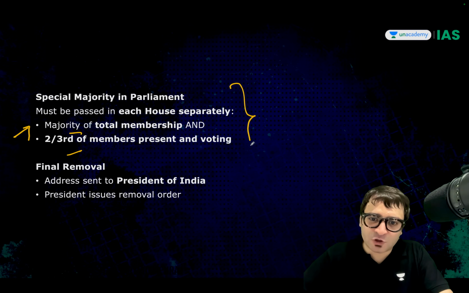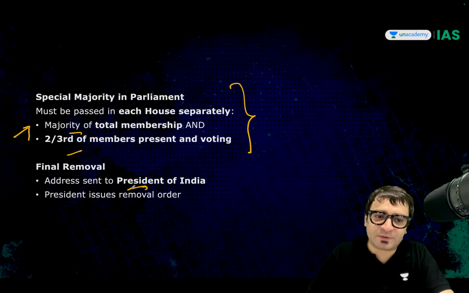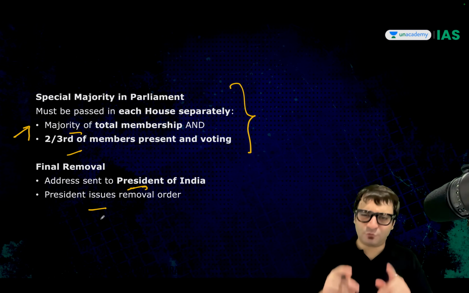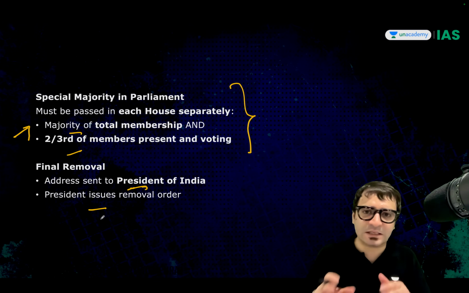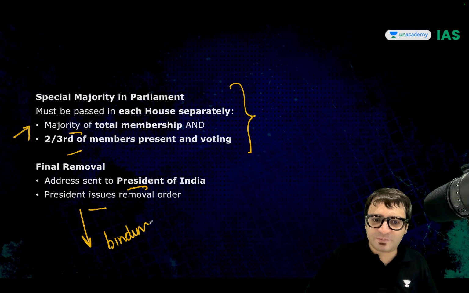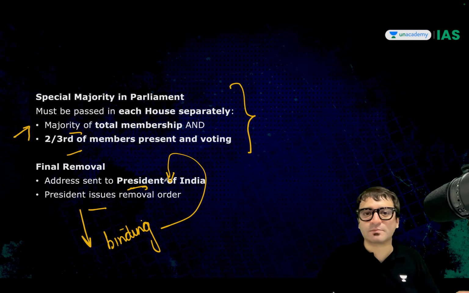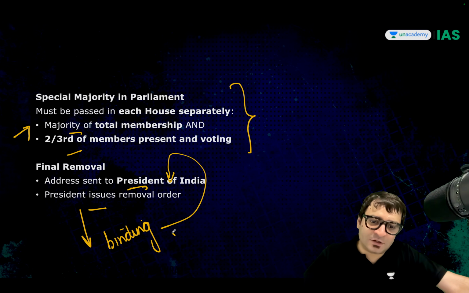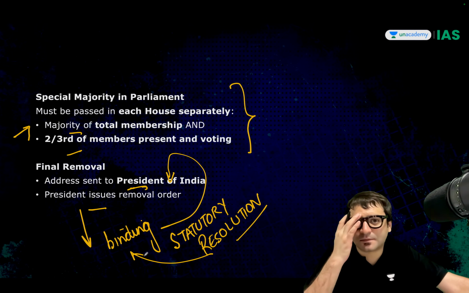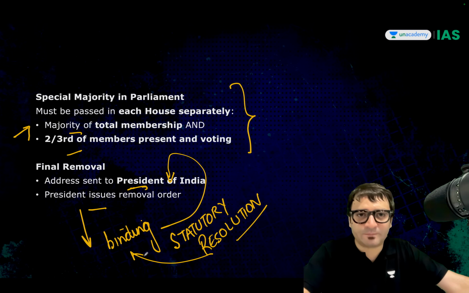And if they vote by the required majority, then the final address will be sent to the President. The President will issue the removal order. Now listen to me very carefully. Two things, and you tell me the answer. If you can tell me the answer, that means you're sorted in this topic. When this address is sent to the President, it becomes binding on the President to accept this motion. Why? Because after voting, it does not remain a motion. It becomes a statutory resolution. And a statutory resolution is binding on the President. That's number one.